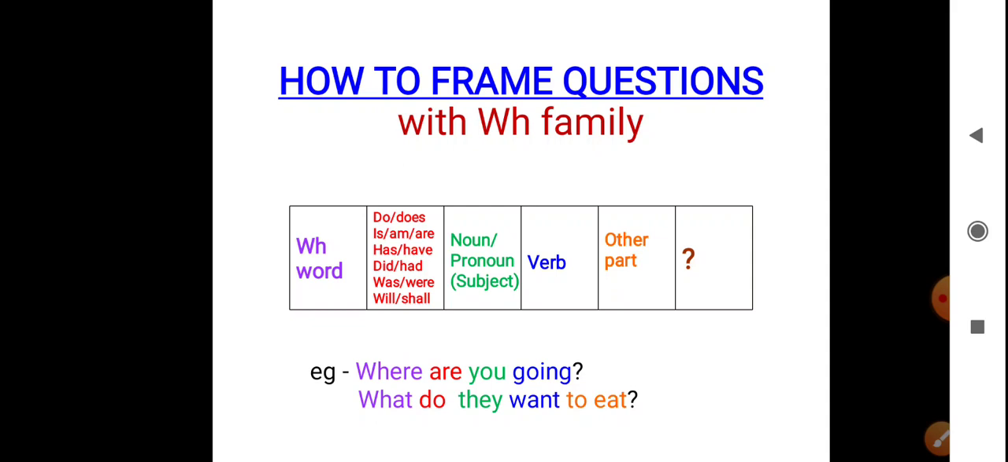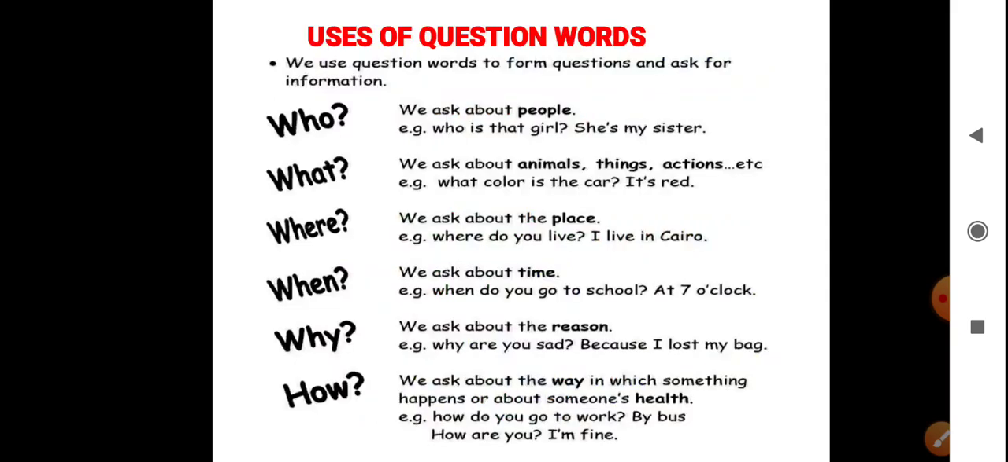So here is an example. Where are you going? So first, where is the WH word, it belongs to the WH family. Then are is the helping verb. You, that is your subject, it is a pronoun. Going, it's a verb. Then put the question mark. Another example is here. What do they want to eat? What, WH word. Do, helping verb. They is your subject. Want is the main verb. And to eat is the other part, and then put a question mark.